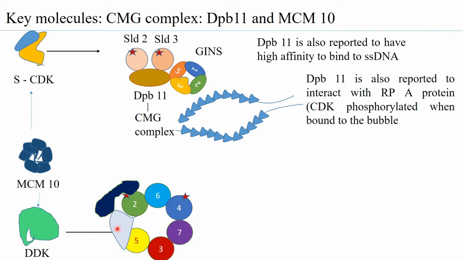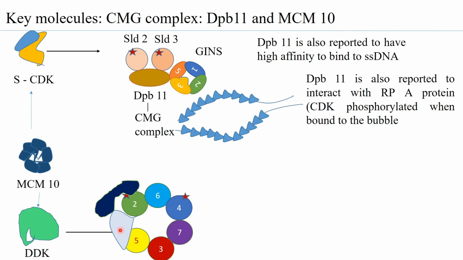Now, as soon as you have the CMG complex formed, you can see that there is a gap over here which can hold the double-stranded DNA, but there is another side gap that is formed because of the CMG, because of the GINS and the CDC45.